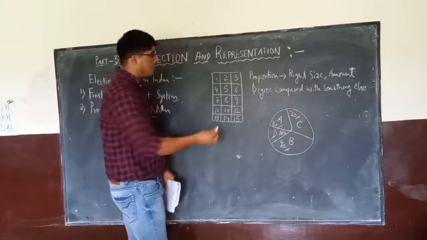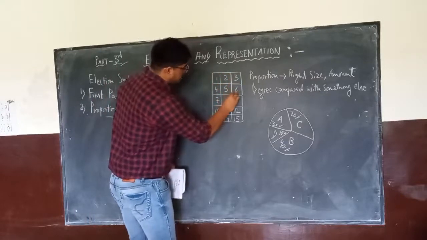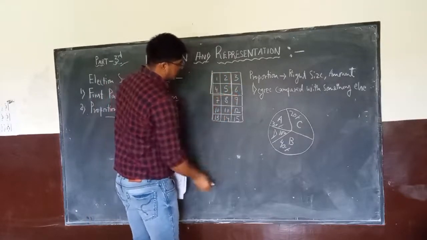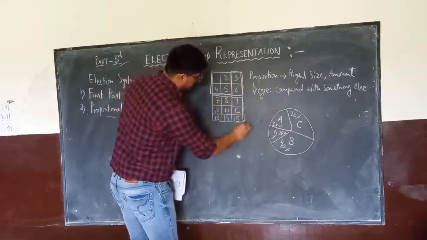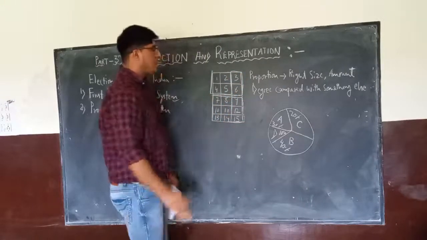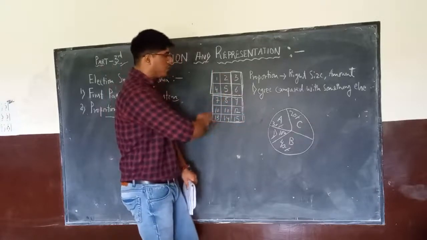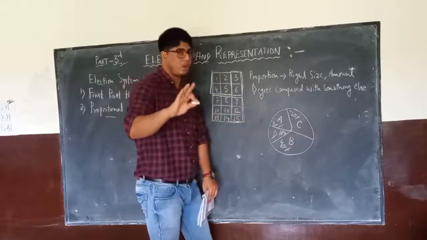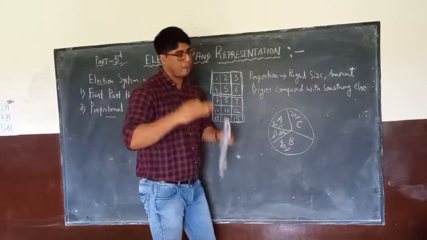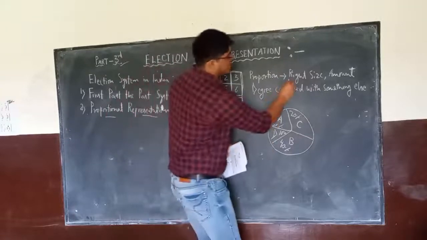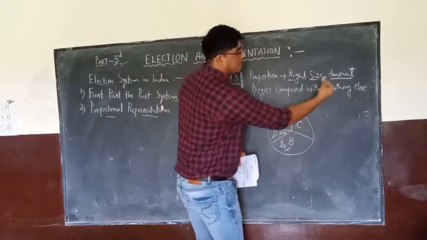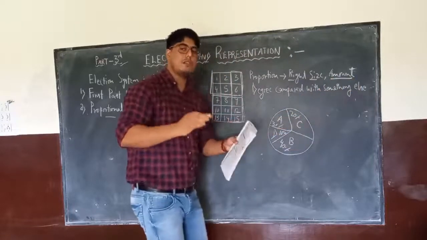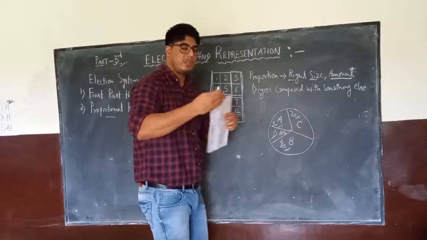So to the first friend, maybe you will give these 4 pieces or 5 pieces. Then you will give these 2 pieces to the other friend, and maybe this entire part you will keep for yourself. It means this entire chocolate was distributed into 3 proportions. I am not talking about equal proportion. Proportion here means of the right size, of the right amount or degree compared with something else. Or proportion is used where we can compare things with each other.